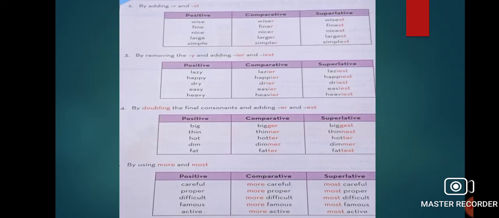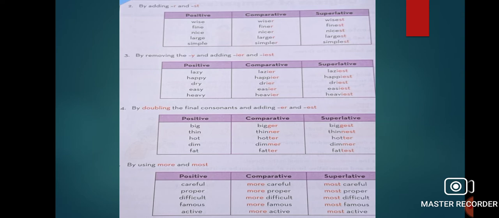Number 2, by adding R or ST, like wise, wiser, wisest. Fine, finer, finest. Nice, nicer, nicest. Number 3, we have to remove Y. The words that end with Y, we have to remove Y and add IER or IEST, like lazy, lazier, laziest. Happy, happier, happiest. Dry, drier, driest. Then, by doubling the final consonant. See, big, bigger, biggest.